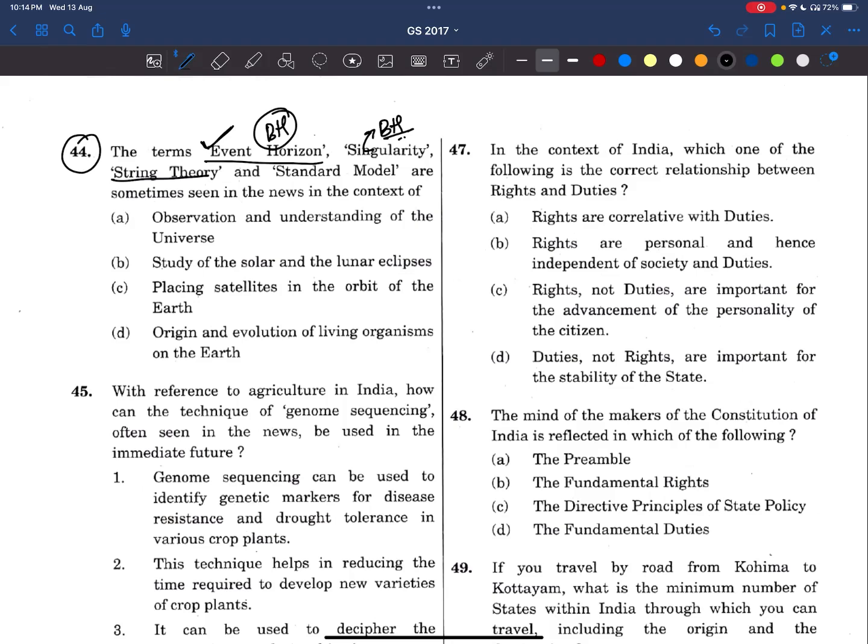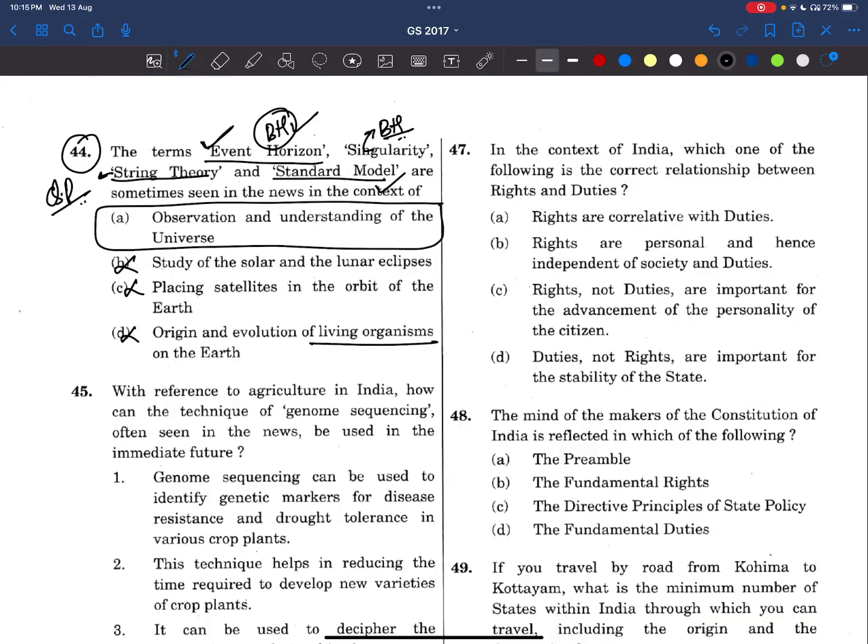Now see, study of solar and lunar eclipses. No, we are dealing with black holes, which means a greater part of the universe, not the solar system or eclipses. Placing satellites in the orbit of Earth? No. Origin and evolution of living organisms on Earth? Living organisms, not this. It is about the observation and understanding of the universe. String theory is associated with quantum physics, friends, that means the quantum phenomena. The standard model is also about mass, how mass has developed. All these things we have read in the science textbooks, right?